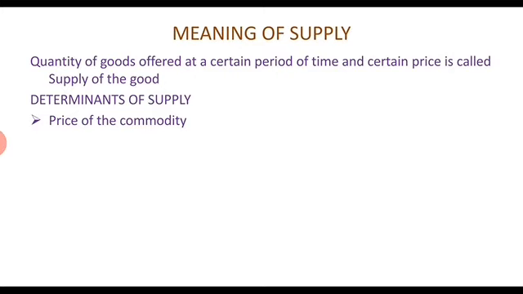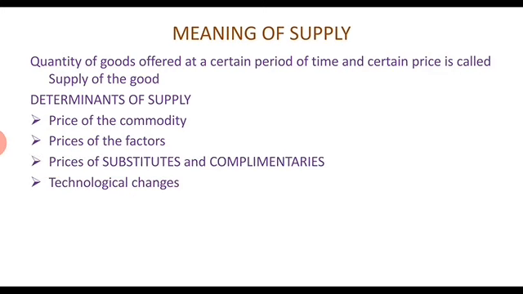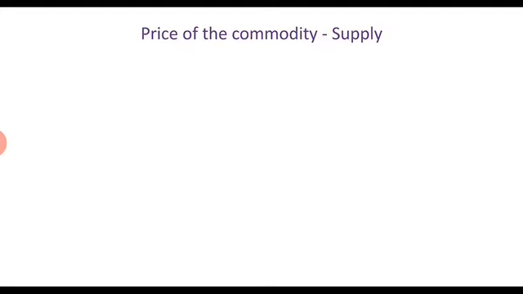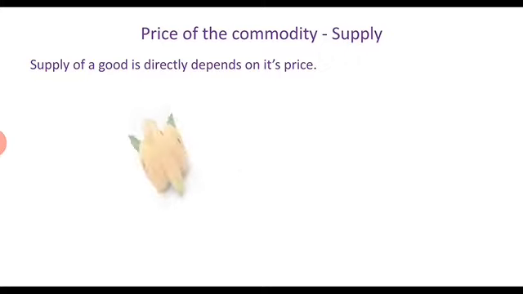Determinants of supply: price of the commodity, prices of factors, prices of substitutes and complementaries, technological changes, tastes of the firm, targets of the firm, government policies. The most important determinant of supply is the price of the commodity. Supply of a good directly depends upon its price.